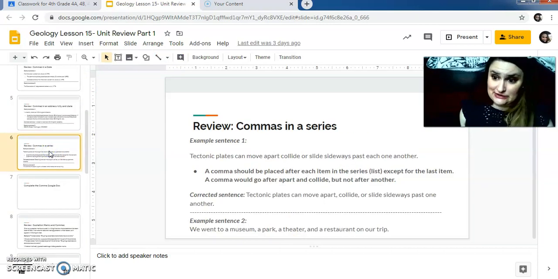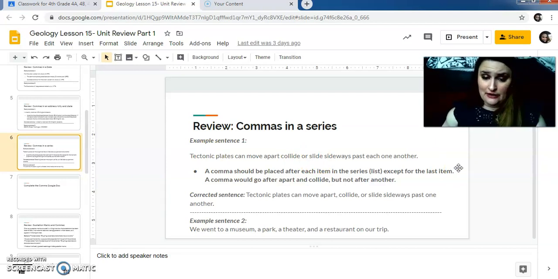Next is reviewing commas in a series. Remember, commas in a series is when we're listing something, and we're taking a pause, a breath in between different things. So we always put a comma after everything except for the last item. The comma does go before the and or the or in the list. So example, we went to a museum, a park, a theater, comma, and a restaurant on our trip.